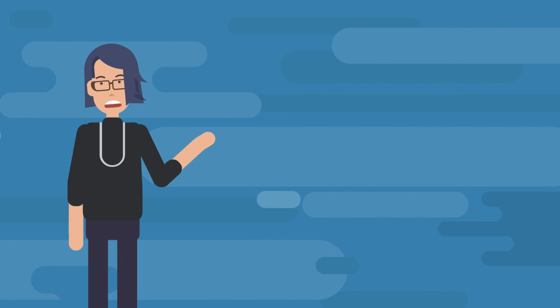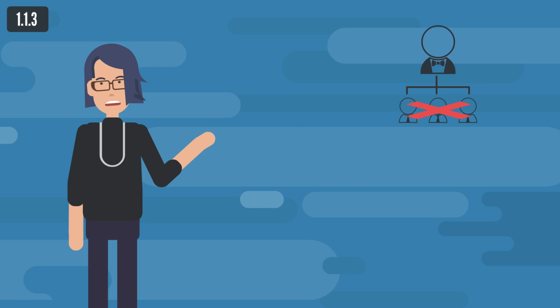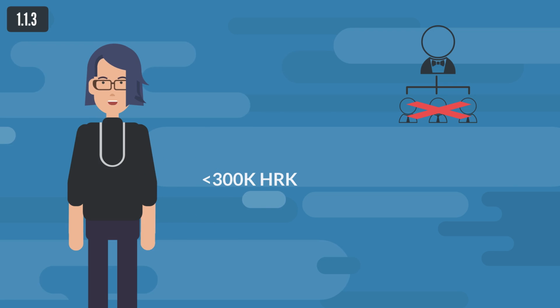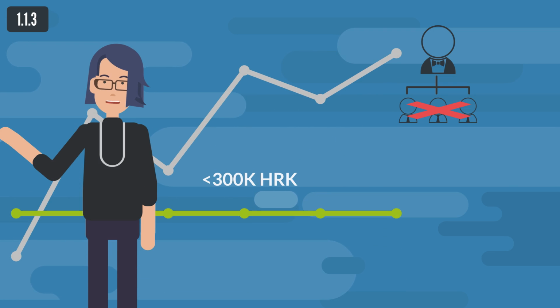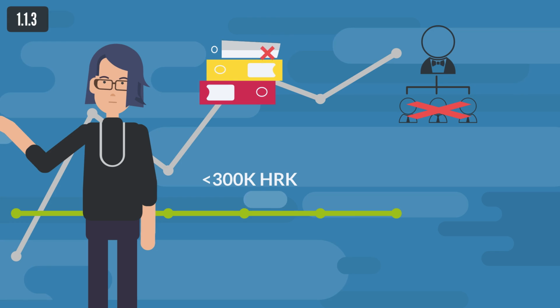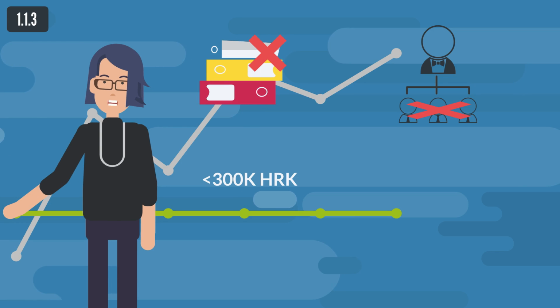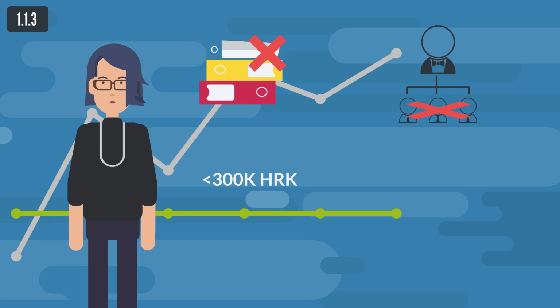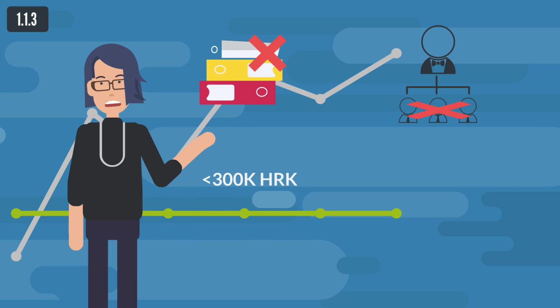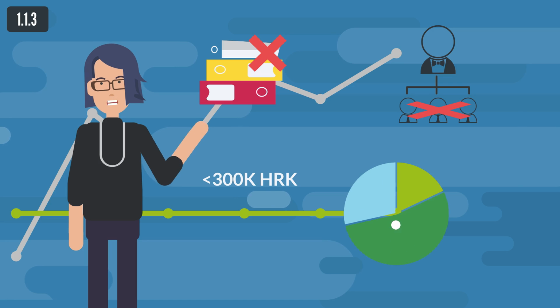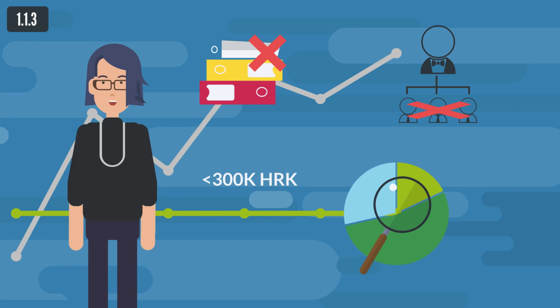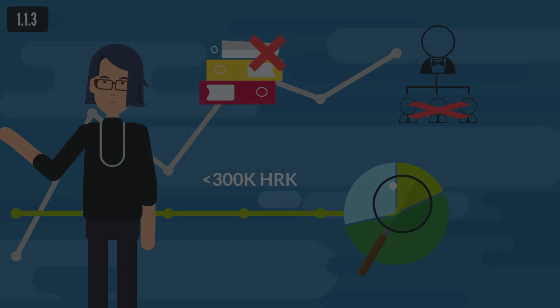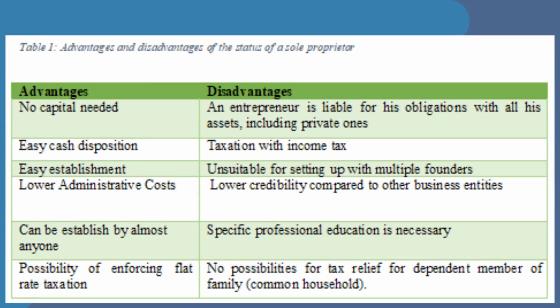A sole trader who has no employees, and has less than 300,000 HRK of annual turnover from a business, can opt for flat rate taxation and is not required to keep accounting books. This is important both from the point of view of ease of doing business and from a tax perspective. Since this taxation is classified in a few categories, it is useful to find out the limits for the flat rate taxation and how they are calculated. In the presented table, advantages and disadvantages of the status of a sole trader are described.